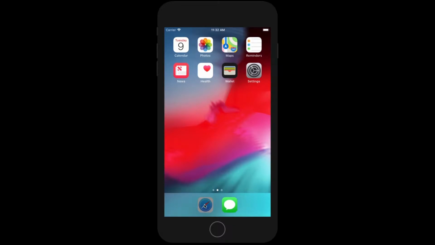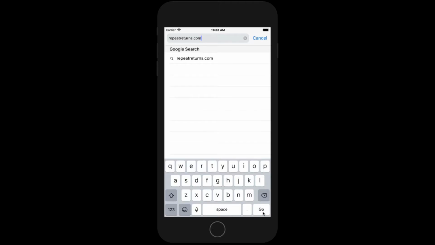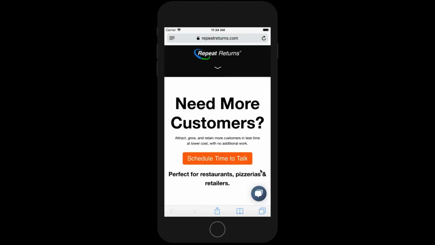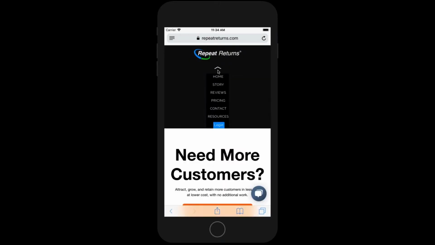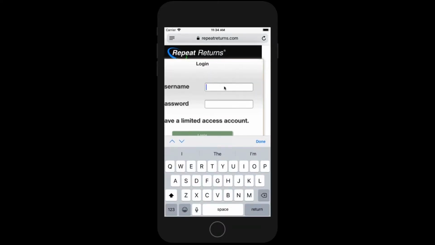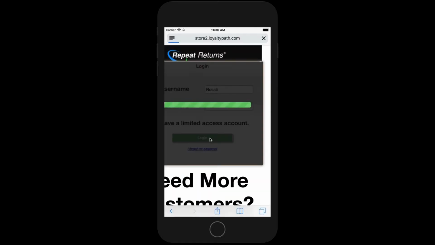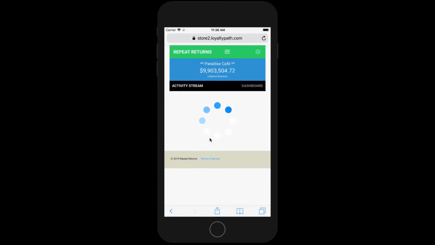Simply go to repeatreturns.com on your mobile device, go to Login, enter your login credentials. Click the Login button and your Marketing Manager loads.